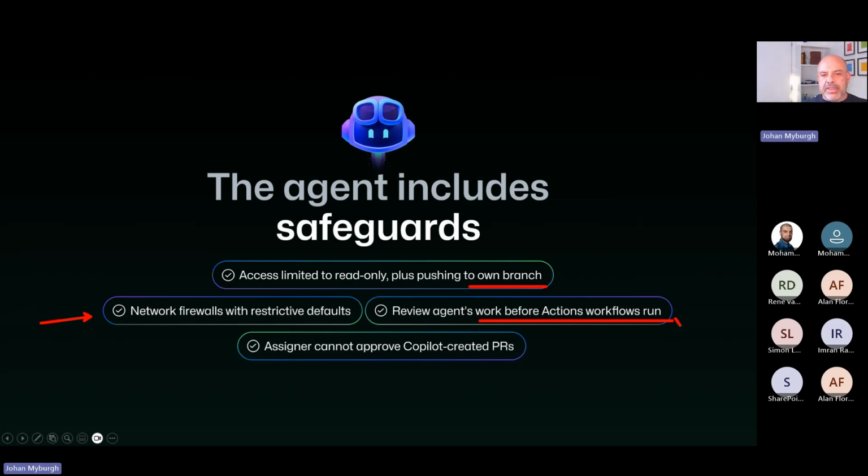And then the assigner cannot approve Copilot-created PRs. I alluded to this earlier. If I tell the Copilot to build a feature, it builds a feature and integrates that with a merge. I'm not going to be able to approve that merge. Someone else has to approve that merge. So we try to adhere to good coding standards around all of these.